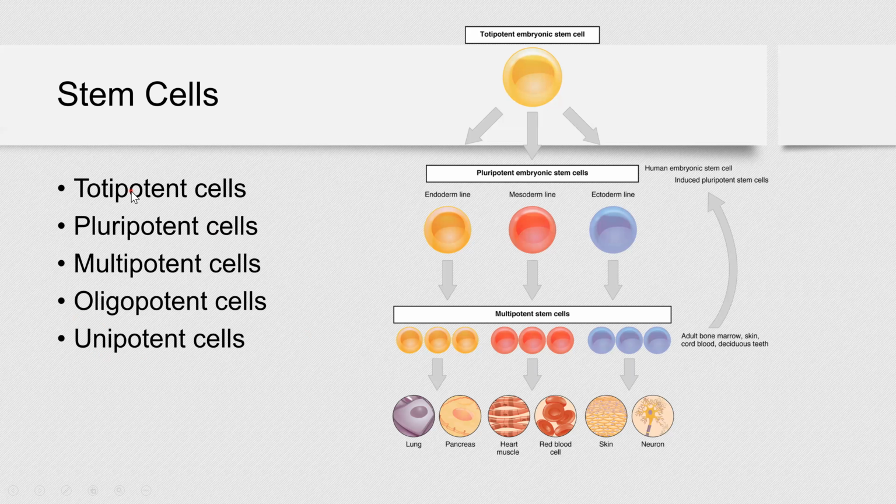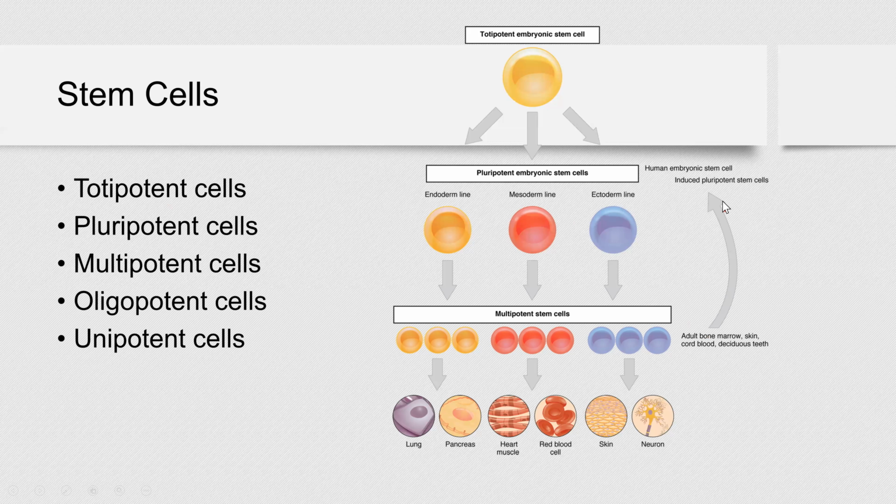So to sum up what we just said, the potency of a stem cell or of progenitor stem cells will show you how many tissues and organs can be formed from that particular family of stem cells, right?